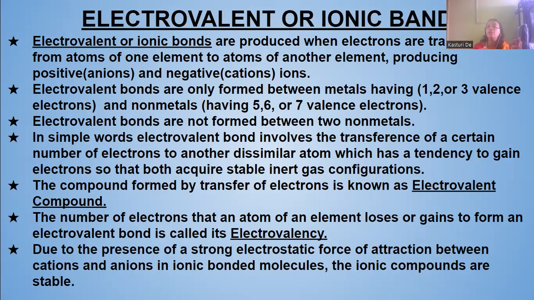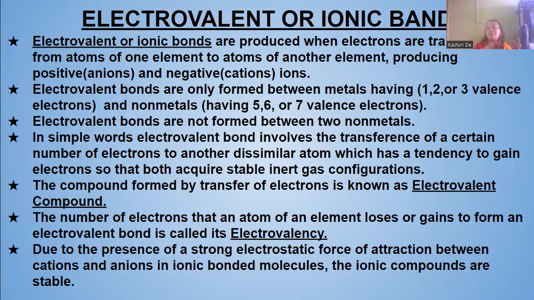So when this electron is transferred from one atom to another atom, of one element to another element, that forms an electrovalent bond, creating a positive ion and a negative ion. Positive ion is one which is losing the electron, and negative ion is one which is gaining the electron.